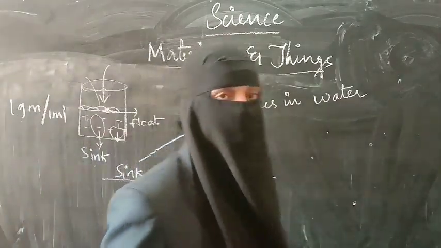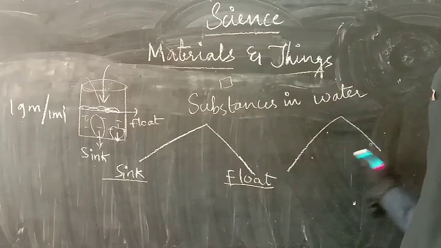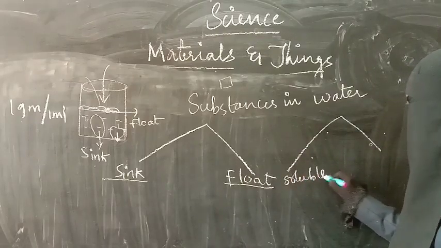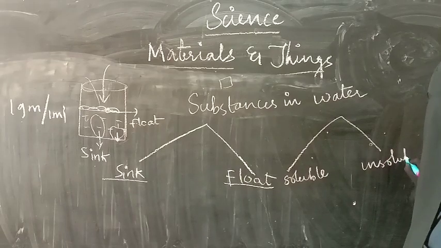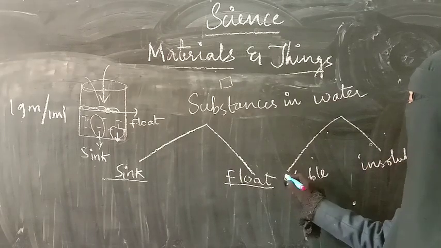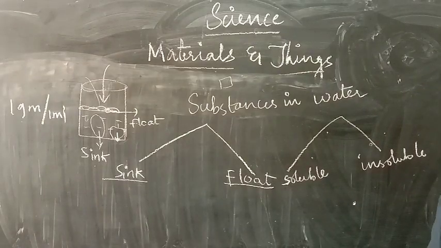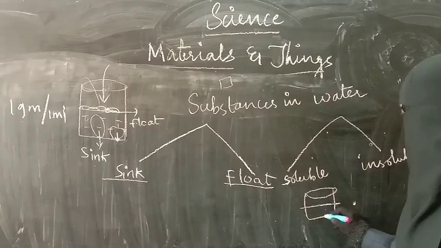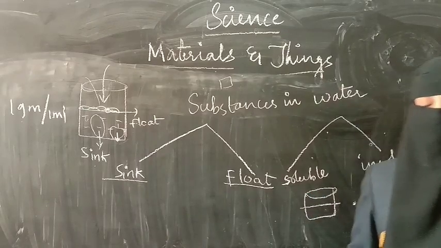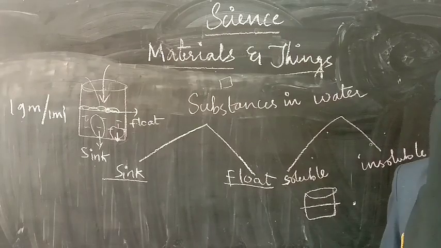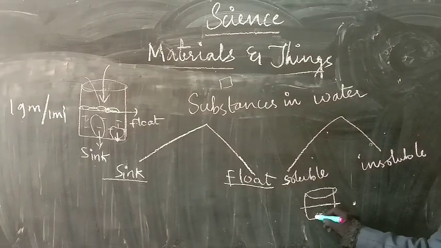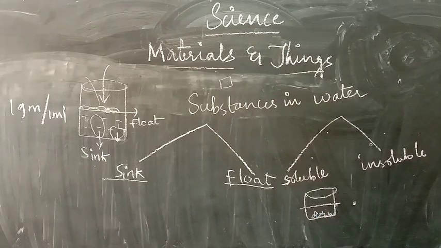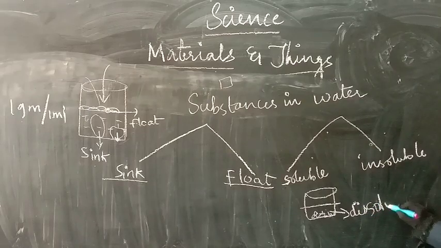And other type of substances are soluble and insoluble. So what is this soluble and insoluble? If you see, we have taken already the beaker, right? So you can take one more beaker or a glass, fill it with the water, and now add some sugar into it. What do you think will happen when you add the sugar? Do you think crystals of sugar will remain here? No. They will dissolve in the water. Dissolve means they mix up with the water, right? So that means this sugar is soluble.